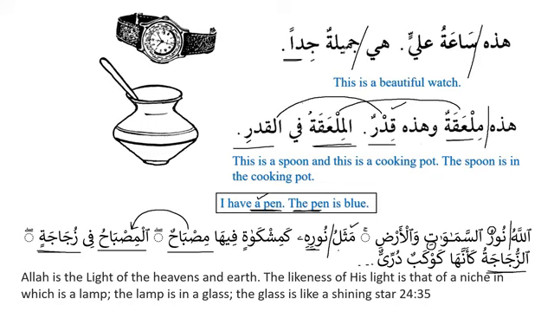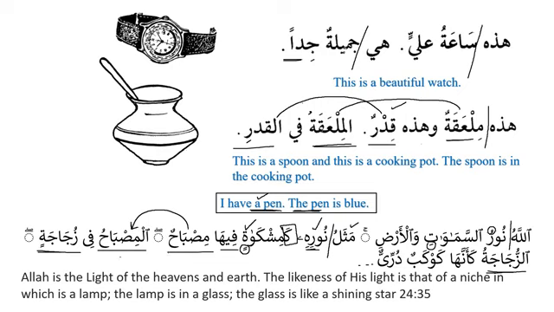So it is again mathalu nurihi kamishkatin. Here we can see that it is feminine because it ends with ta marbuta, and also we can see it is majroor. And why is it majroor? Because a noun can be majroor for two reasons. Number one, when it is mudaf ilayh, and number two, when there is a preposition before it. So ka is a preposition, it means like, as in فَجَعَلَهُمْ كَأَصْفٍ مَأْكُولٍ, which we have learned in the Quran as well. So fiha is jar majroor, and misbahun, we know it's a common, indefinite noun.